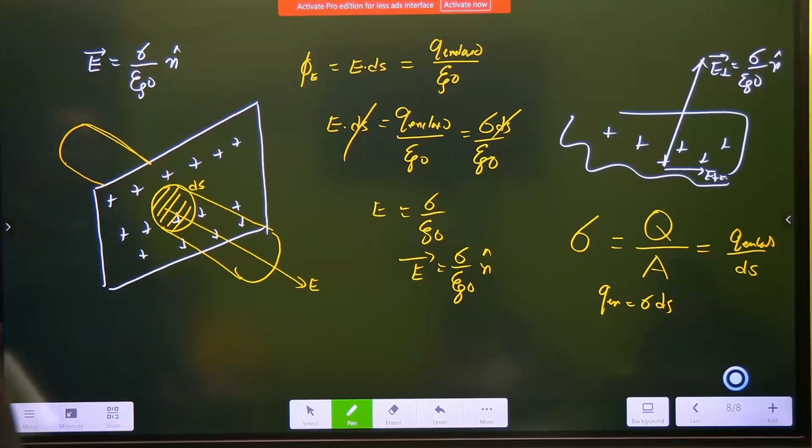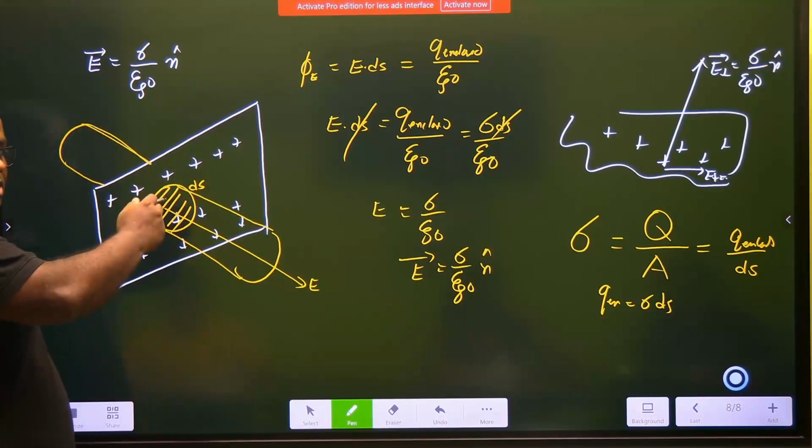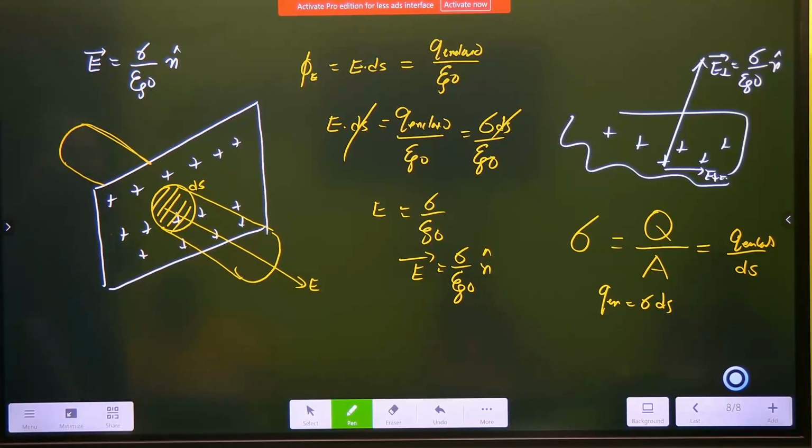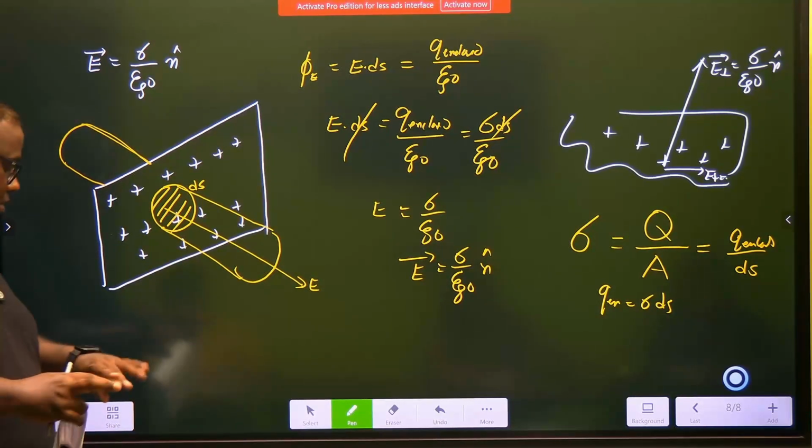Achha, one more question. If this would have been a negatively charged plate, the electric field would have been inside. Positively charged, the electric field is outside.